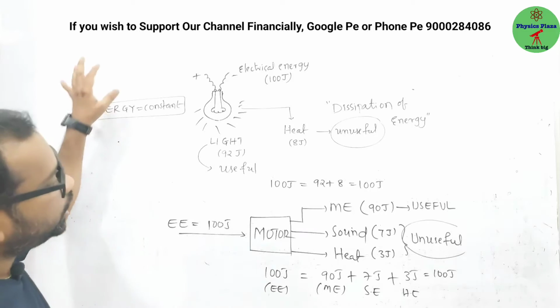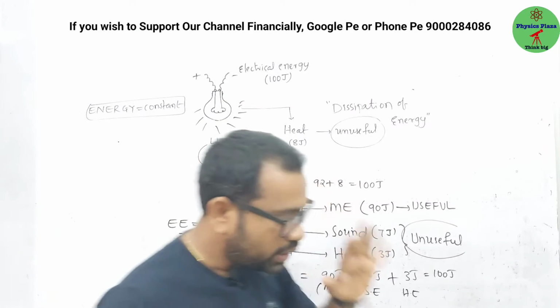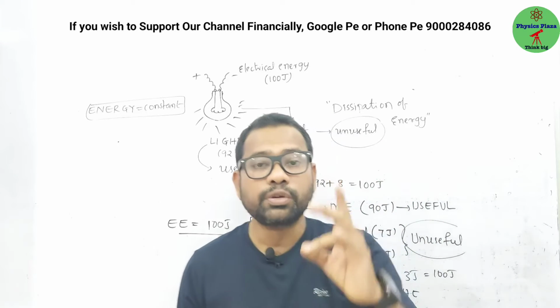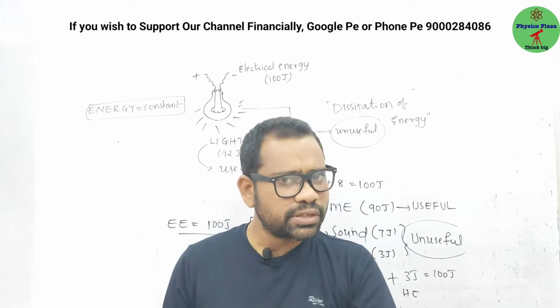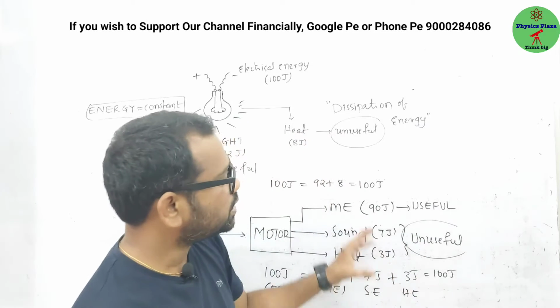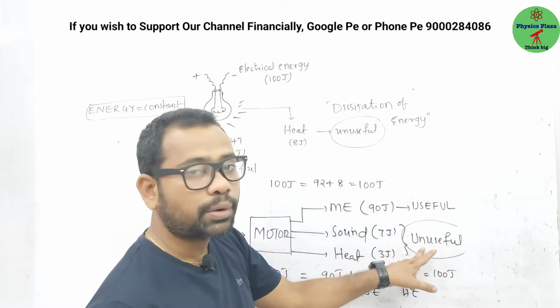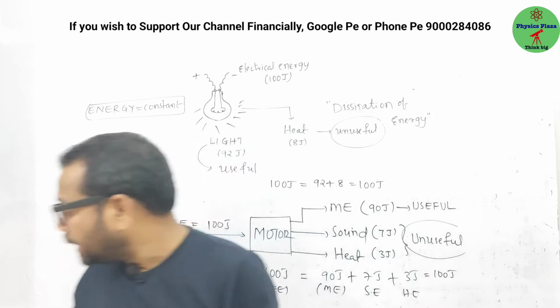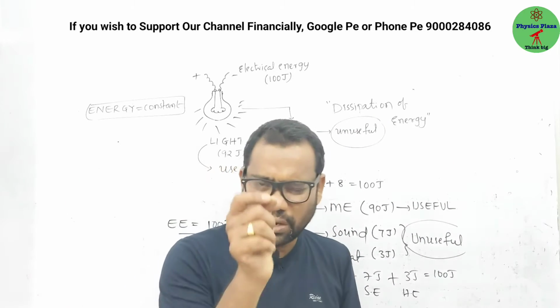So this is what the law of conservation of energy actually is. Energy can neither be produced nor be destroyed. It can only be transferred from one form to another form. But whenever energy conversion is taking place, please try to understand, some energy will go into unuseful form also. That only we can call a dissipation of energy. Generally we will neglect that.